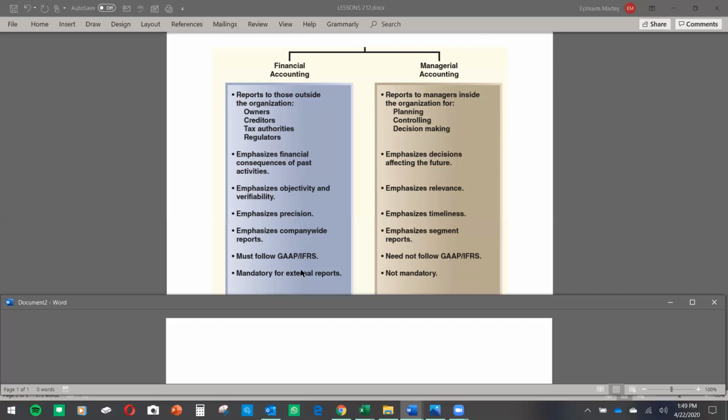Okay. With financial accounting, it must follow GAAP, and I talked in my previous video about generally accepted accounting principles. It must follow those, such as the cost concept. We have so many quantitative and qualitative principles that financial accounting should follow, and I'm not going to go deep into that because that's not what we're going to talk about.